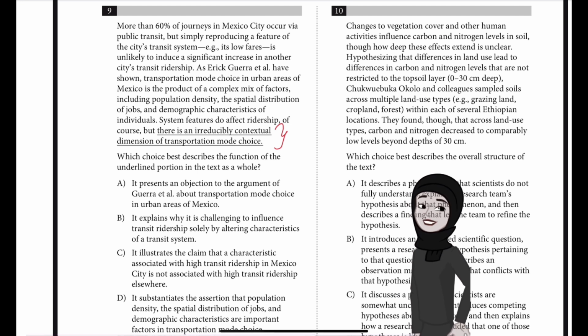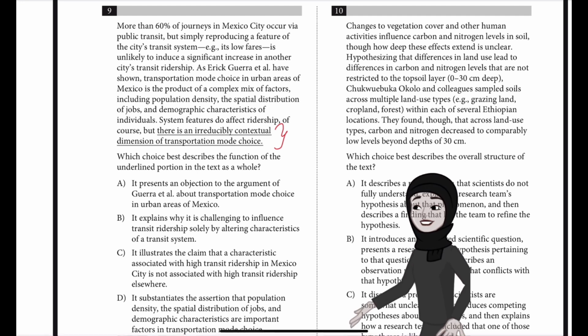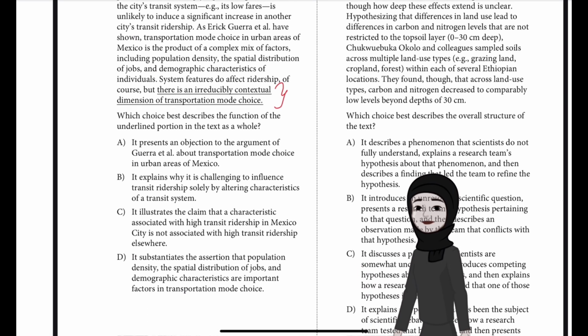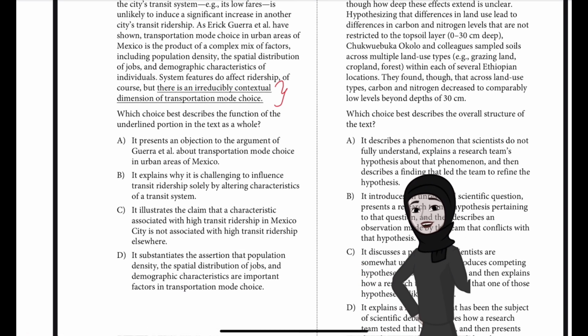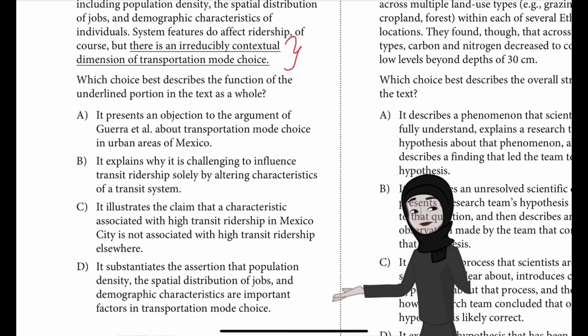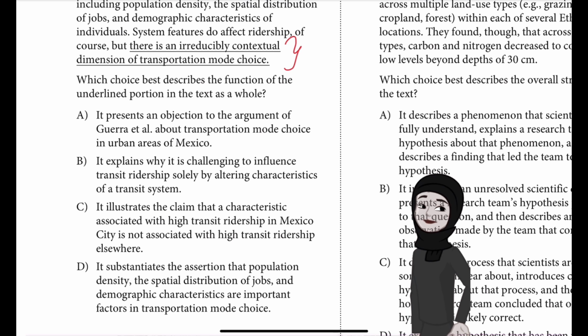So, we need to focus on this. Is it A? It presents an objection to the argument of Guerra et al. about transportation mode choice in urban areas of Mexico. B. It explains why it is challenging to influence transit ridership solely by altering characteristics of a transit system.